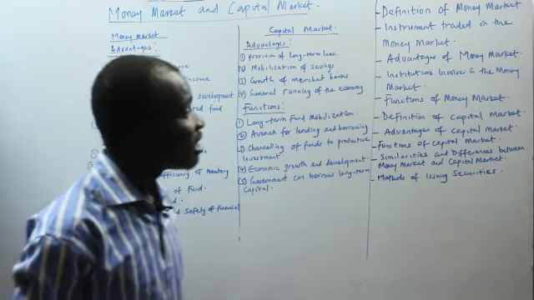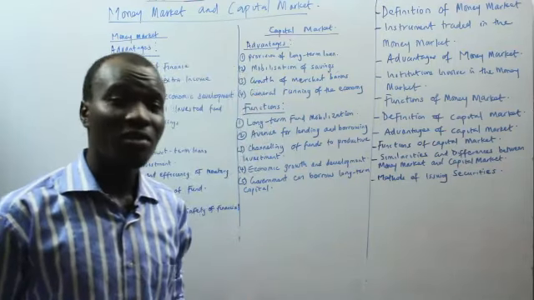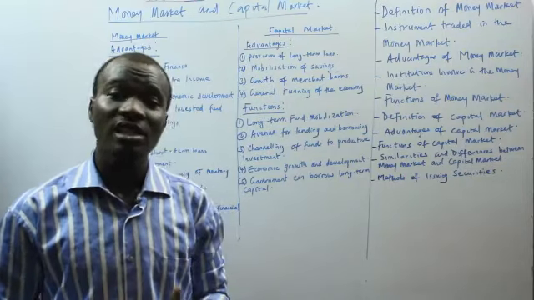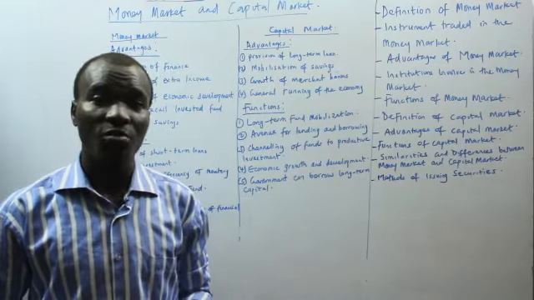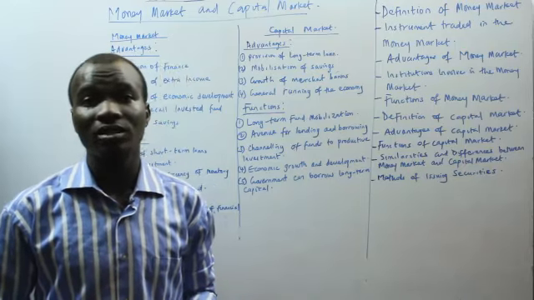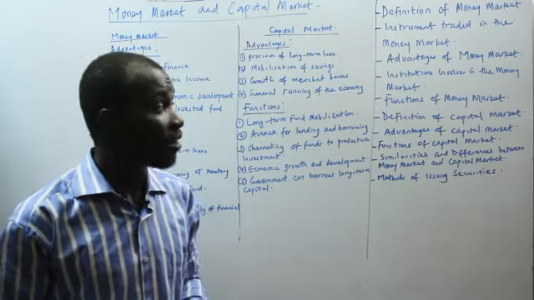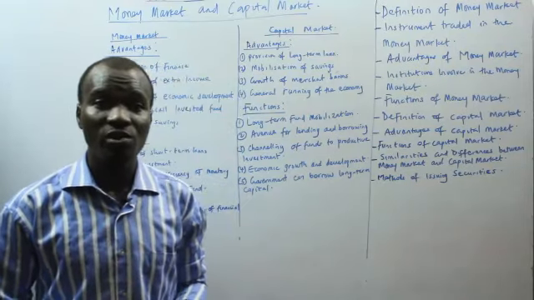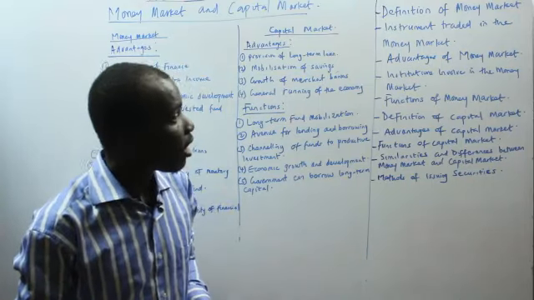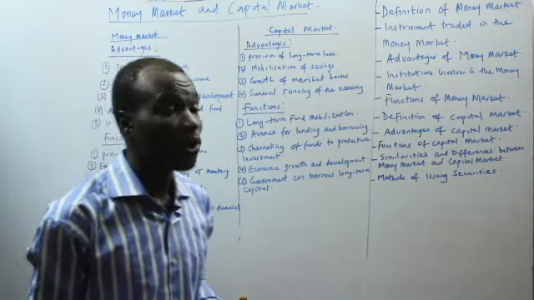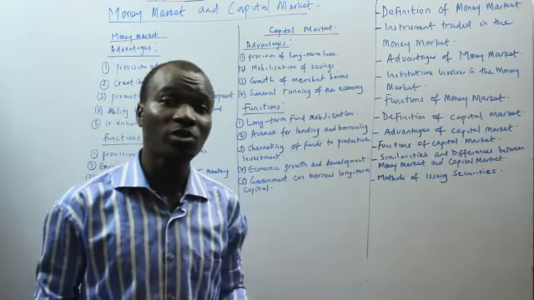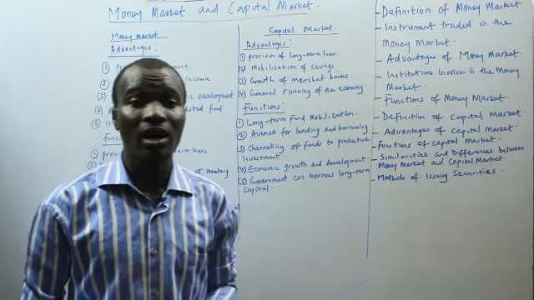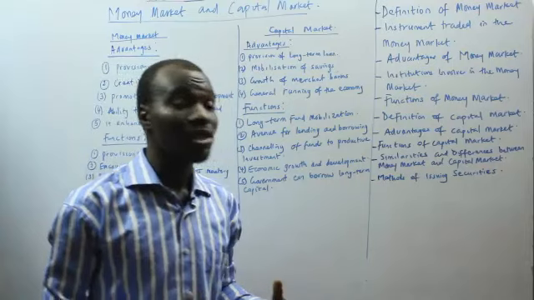And again, we are going to look at the institutions involved in the money market. We have different institutions involved. We have the Central Bank of Nigeria, the acceptance houses, the discount houses, the commercial banks, the insurance companies, and the finance houses. So some of them regulate the activities of the money market, and some of them serve as intermediaries in the money market.